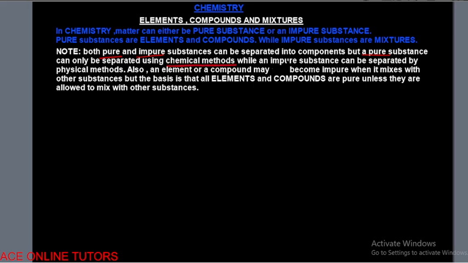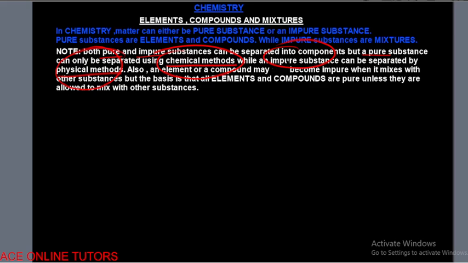So that's a basic difference between a pure substance and an impure substance. You can separate a pure substance only with chemical methods. That means that you require a chemical change before you can separate a pure substance. But impure substances can be separated by physical methods.